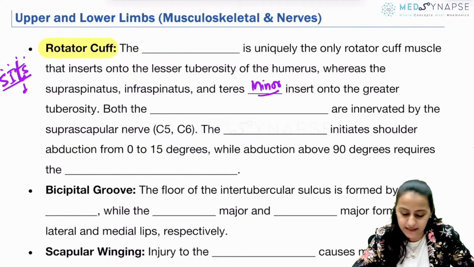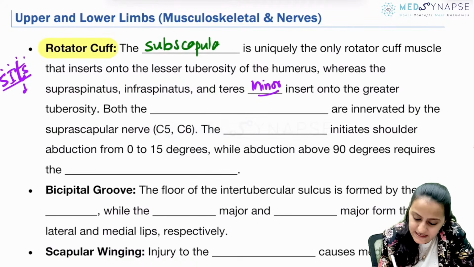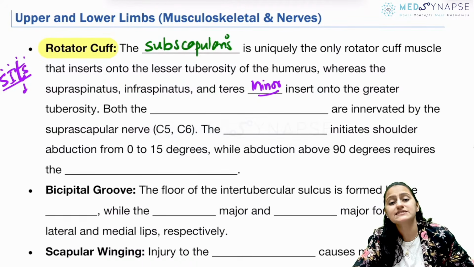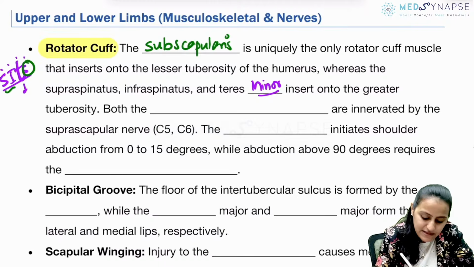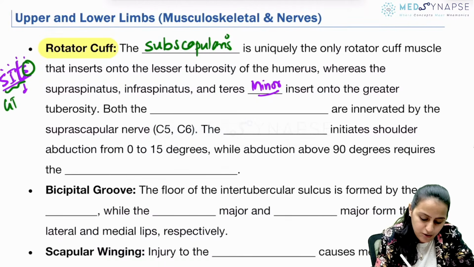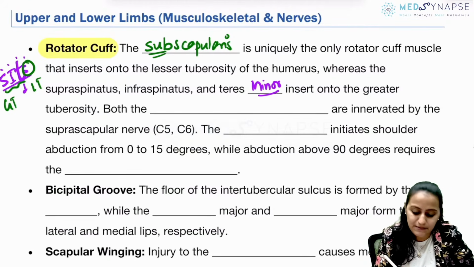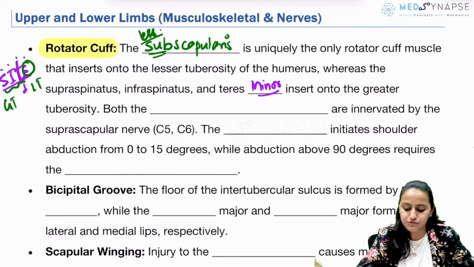Very good, Harini. It is the subscapularis. The muscle that inserts on the lesser tuberosity is the subscapularis. The first three, supraspinatus, infraspinatus, teres minor, go on the greater tuberosity. Subscapularis, remember sub means less, that is lesser tuberosity.